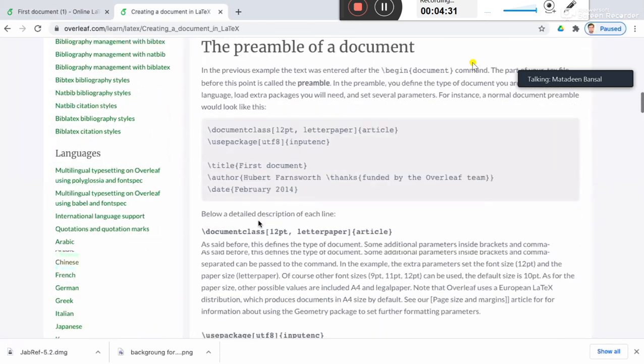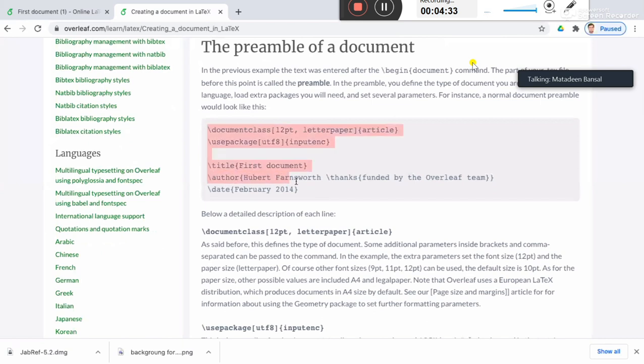Before that, what type of article you need is fine. Now see this code, which has some additional parameters. In this documentclass statement, inside the square brackets, we have two more parameters. One is 12pt, and the second parameter is letterpaper. The 12pt specifies that your document will be printed in size 12 font. The other options available are 9pt, 11pt, 12pt, and so on.